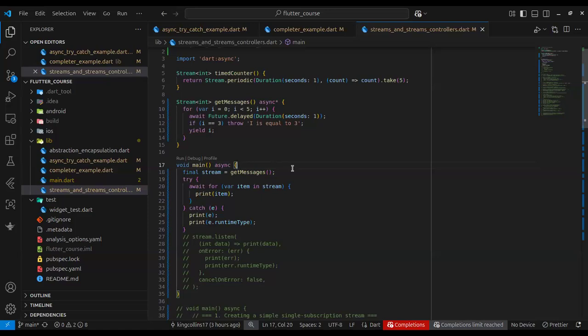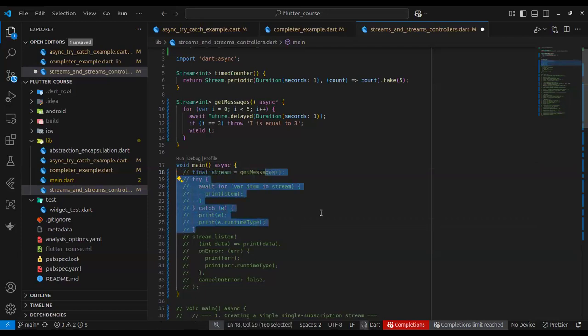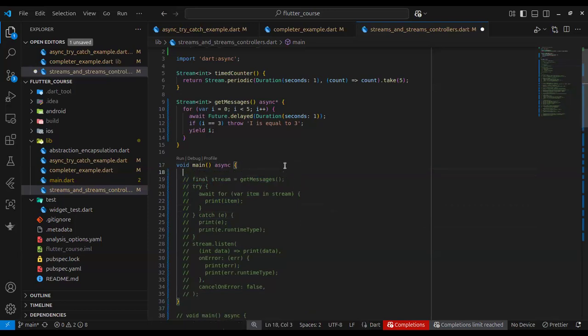So I'm going to show a live example of a stream controller. So this is a live example of a stream controller. Dart is heavily an object-oriented programming language, so almost everything is an object.